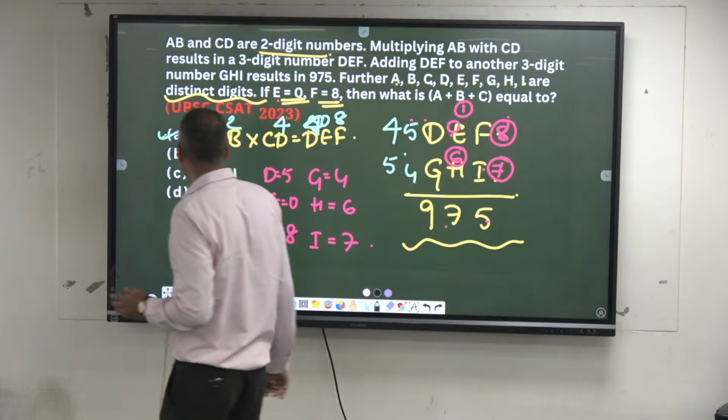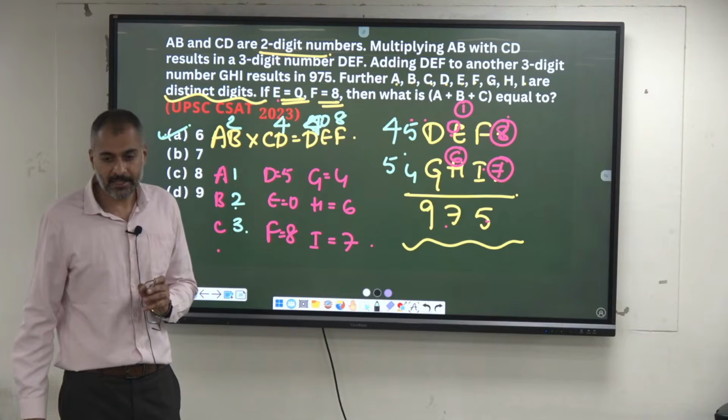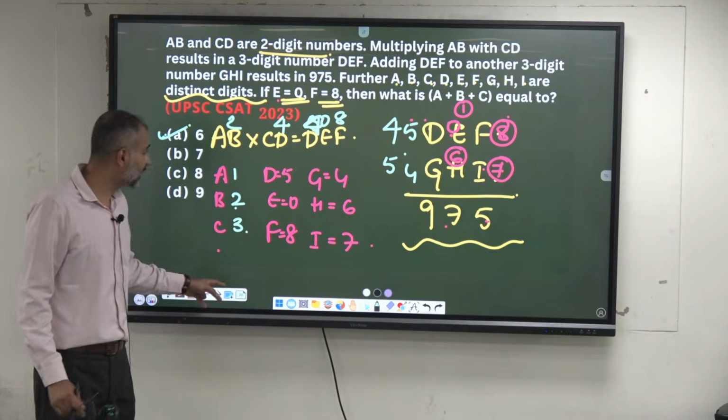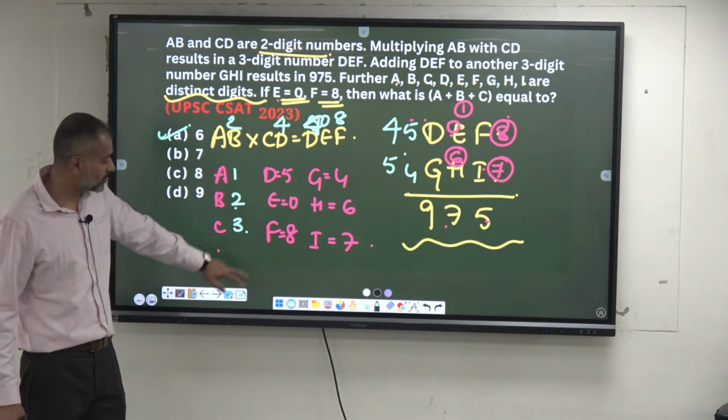So these kind of questions are doable, again I'm saying. If there are a lot of possibilities then leave it, or else we are expecting every year one question on place values like this. Shall I move this?